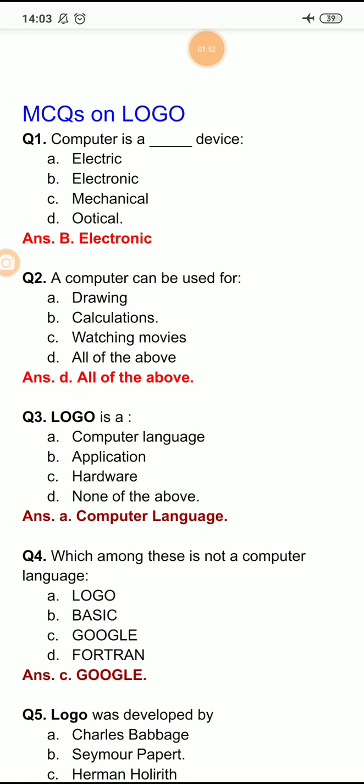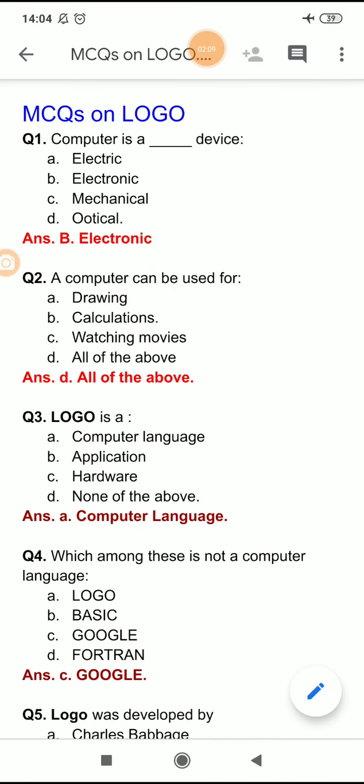Now the second question is, a computer can be used for drawing, option B calculations, option C watching movies and option D all of the above. So here the right option is all of the above, because a computer is a special machine that can do a variety of tasks at a time. It can draw, can be used for calculation, can be used for watching movies. So the right option is all of the above.